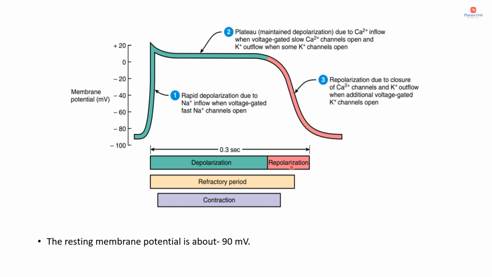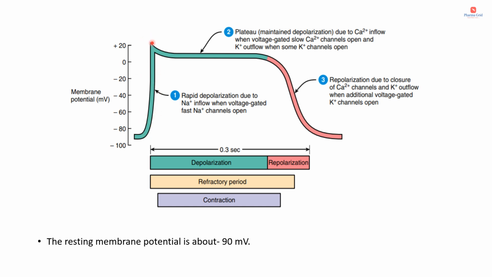And here the different phases of the action potential are very clearly explained. Here you can see the three phases. This is the resting membrane potential, about minus 90 millivolt. At resting potential, a cardiac cell cannot initiate an action potential. Here you can see the first phase, which is known as rapid depolarization. You can see a steep response. This rapid depolarization is due to sodium inflow when voltage gated fast sodium channels open. Sodium enters the cell, making it more positive, which leads to rapid depolarization.